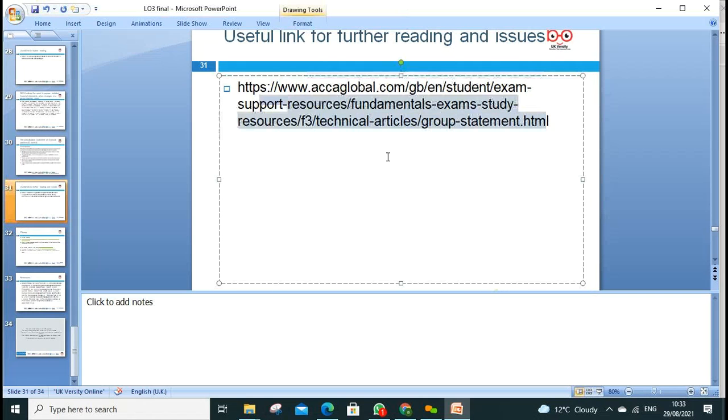And I copied the link for you here if you want to look around the distinction criteria, an ACCA article. That will also help us prepare our consolidated financial statements. Any question? No. Okay, so that's the way we can address it.